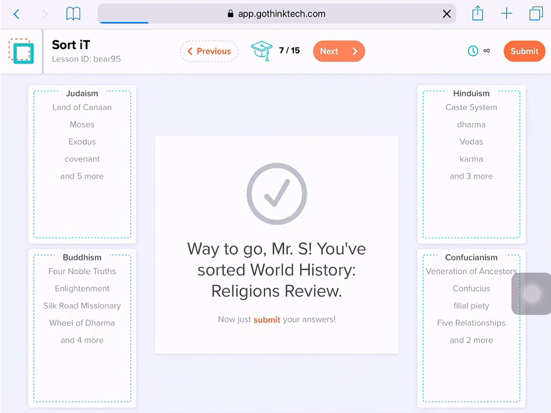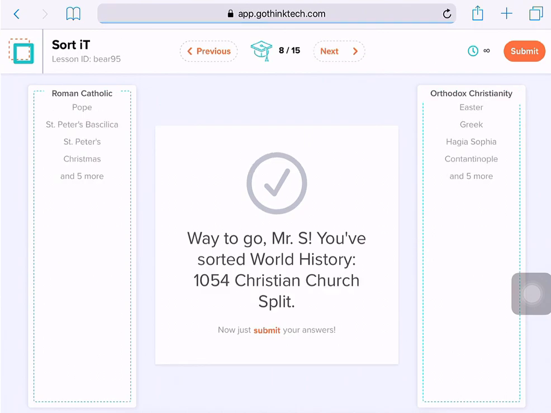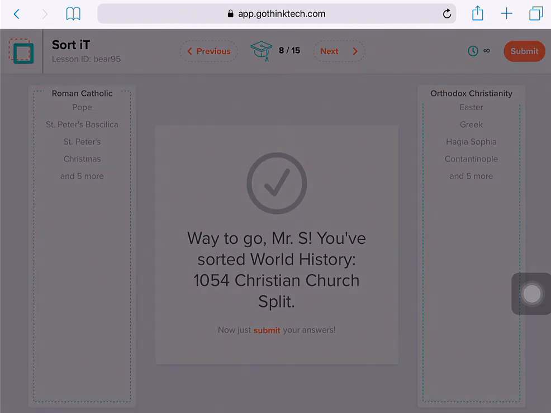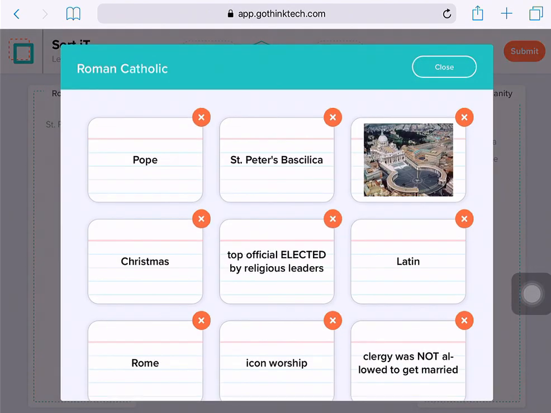In the next activity, you'll see the split between the Roman Catholic Church, that part of Christianity in the West, and in the East, Greek Orthodox Christianity. So all these words are associated with Roman Catholicism. We have the Pope, St. Peter's Basilica, and here's a picture of St. Peter's Basilica. Christmas is more celebrated with the Roman Catholics.